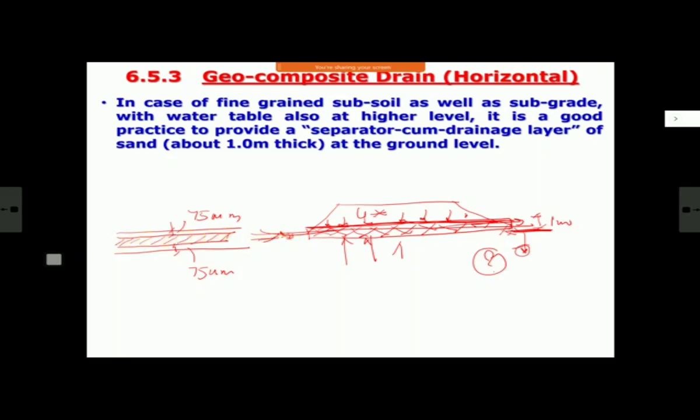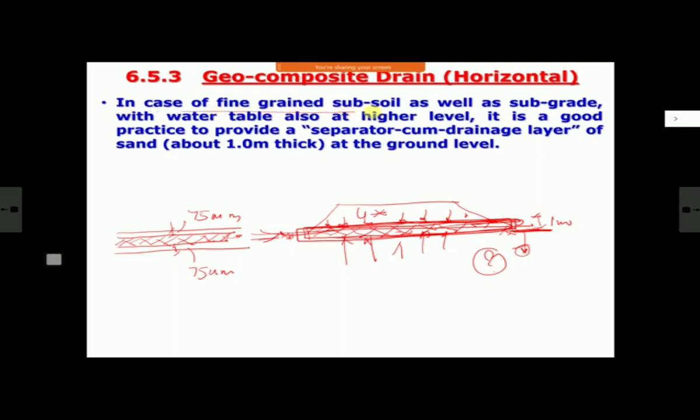Now with this, number one, as I told you, its draining capacity. We did 2-3 such designs in RDSO, I remember 2-3 years back, and we calculated with flow net and all, its drainage capacity is 14-15 times more. It has got longer life than sand because the sand over a period of time will get fouled with this fine grained soil, whereas this geocomposite does not get fouled so easily. Then this geonet plus this, it gives you some reinforcing, even though it is not designed, but as a byproduct it acts as a reinforcement there also. It increases the strength of your embankment also. So this is the use of horizontal geocomposite drain.